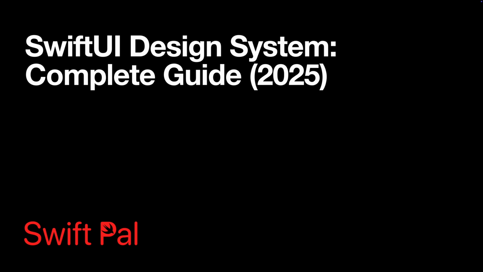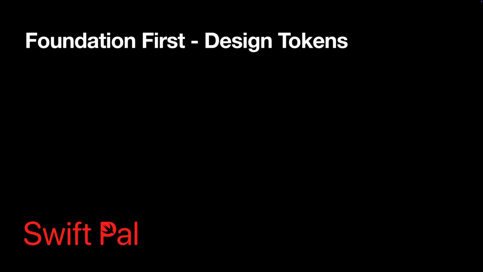We'll discover design tokens, reusable components, theming patterns, and the architecture that scales with your app instead of fighting against it. By the end, you will have a system that makes your code cleaner, your bugs easier to fix, and your team more productive. Let's start with the DNA of any design system: design tokens. These are your colors, typography, spacing, and corner radii, the basic building blocks that every component will inherit from.